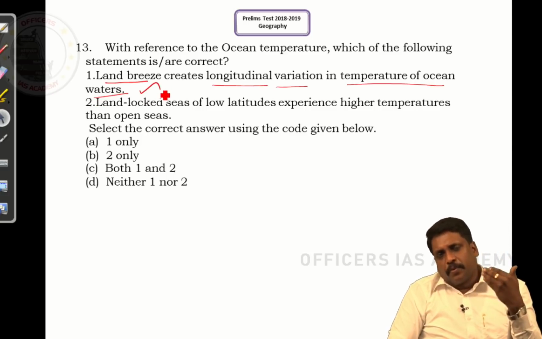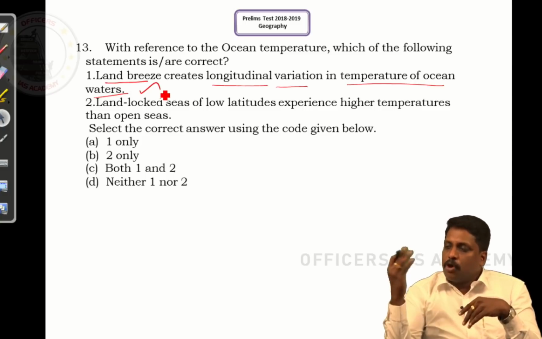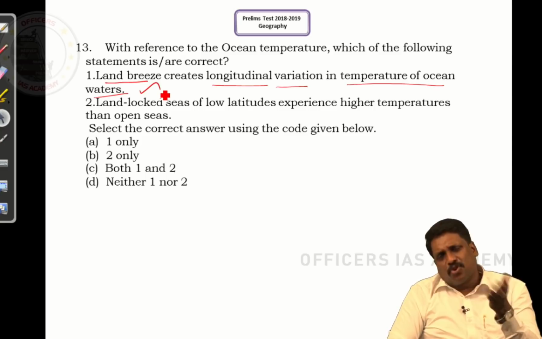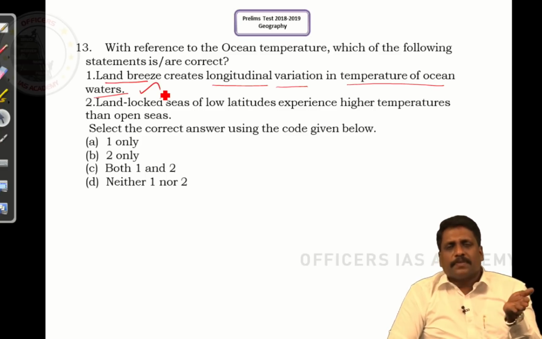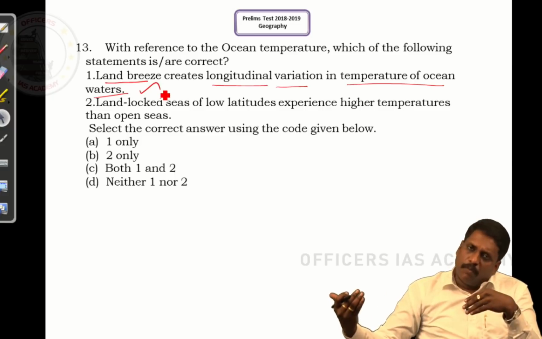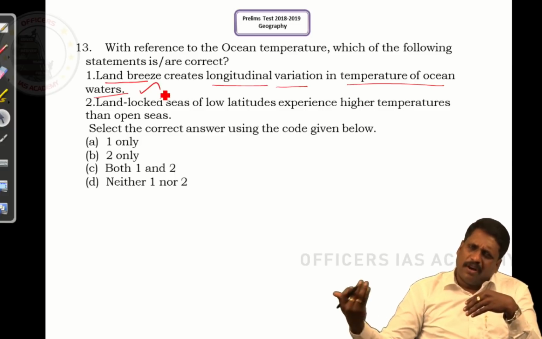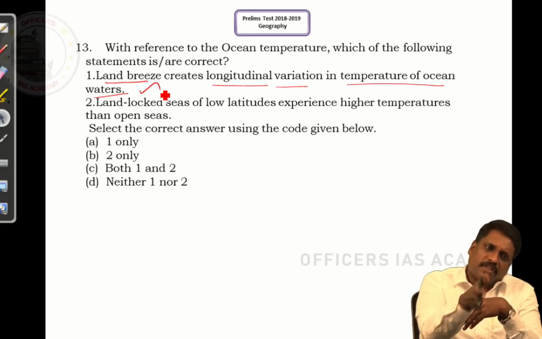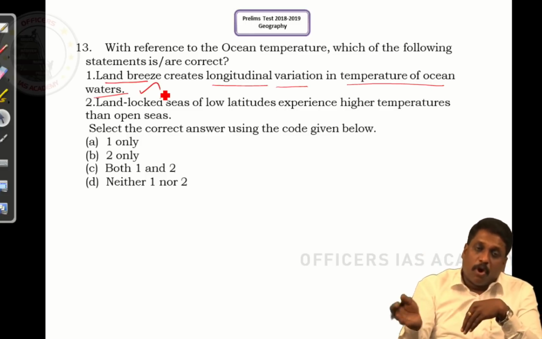While answering one question previously, we were talking about this offshore wind. Now what I said, when I talk about offshore wind, what is this longitudinal variation? It means east versus west. If you are traveling along a particular latitude, cutting across different longitudes, you call that a longitudinal variation.